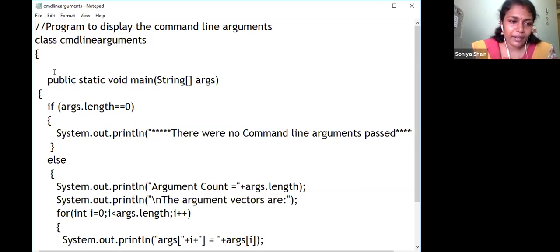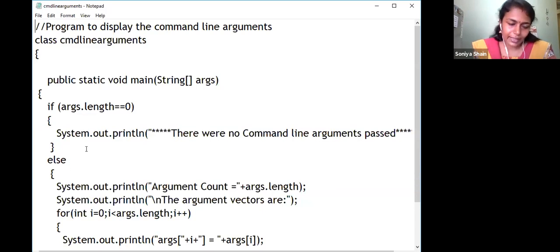Then our program entry point is, as usual, public static void main(String[] args). If you are passing command line arguments, they will be accepted in args. Suppose we are passing command line arguments, those arguments will be assigned to args. And here there is an error check: if you are not passing any command line arguments, a message will come: there were no command line arguments passed.